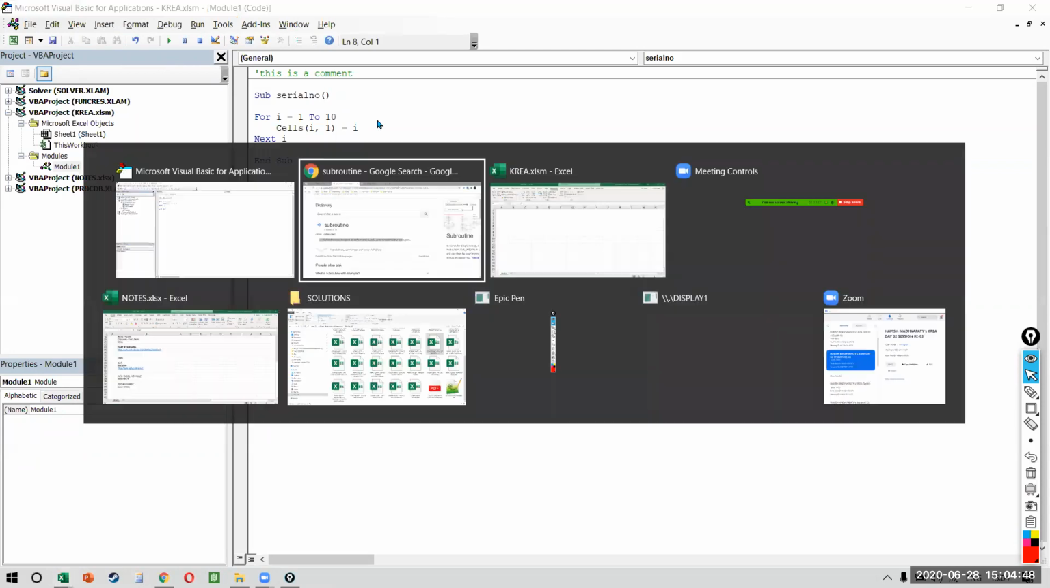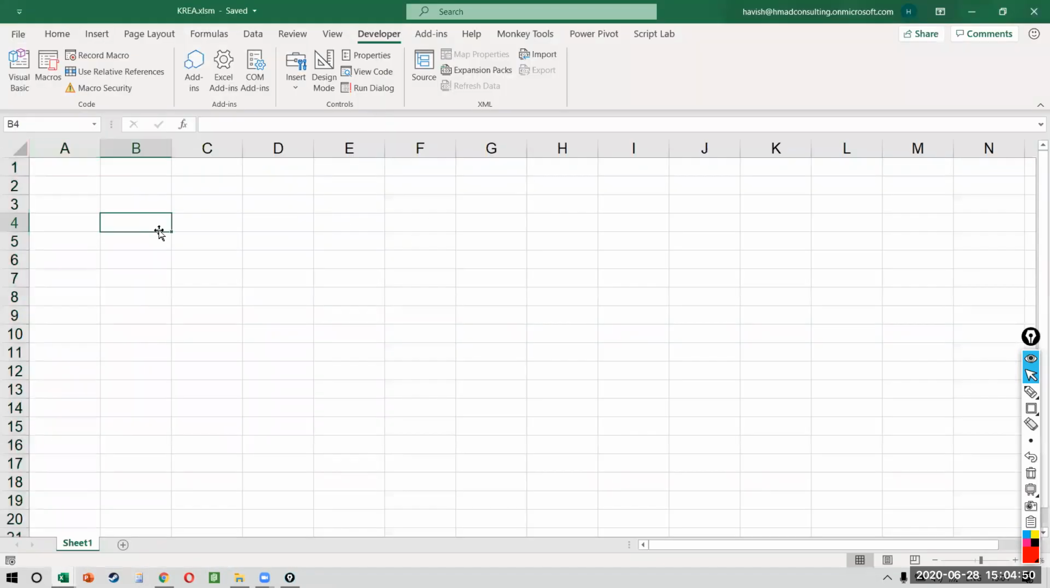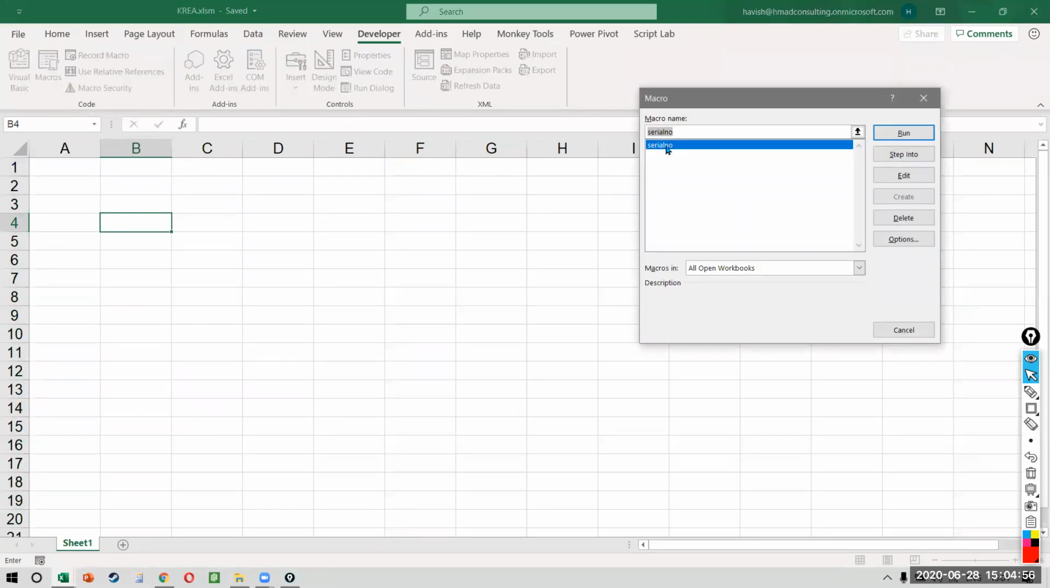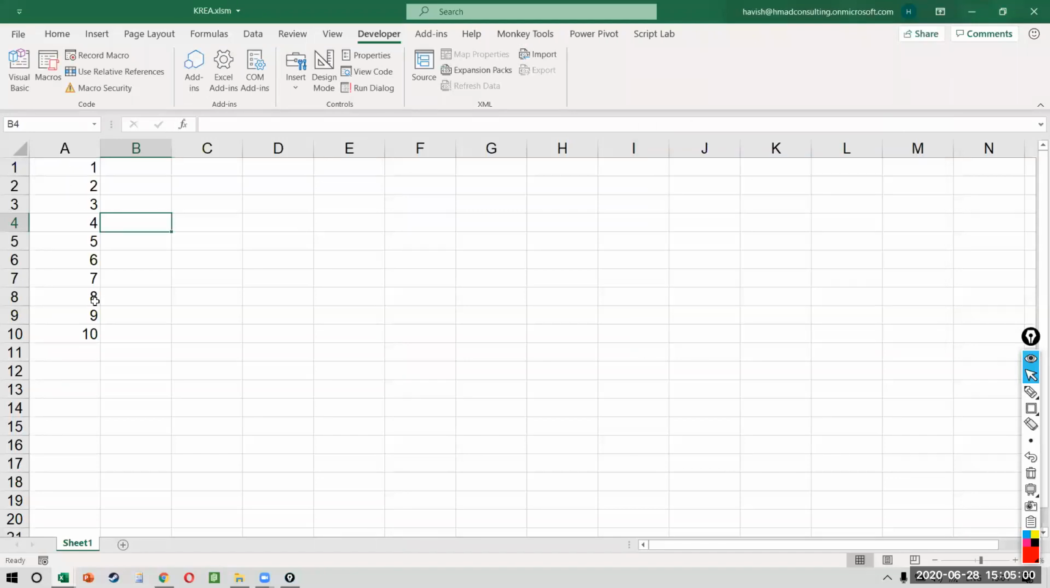Let's see how we get the result. So when I go back, how do I run the code? We click on Developer and Macros. There is a subroutine called SerialNumber. When I click on Run, we will get a series of numbers from 1 to 10. And this is how you can automate tasks on Excel.